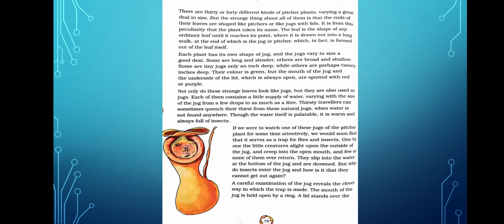Some are tiny jugs only an inch deep, while others are perhaps 20 inches deep. Their color is green, but the mouth of the jug and the upper side of the lid, which is always open, are spotted with red or purple. Usually the color is green, but the lid's color is different. It is like red or purple in color.